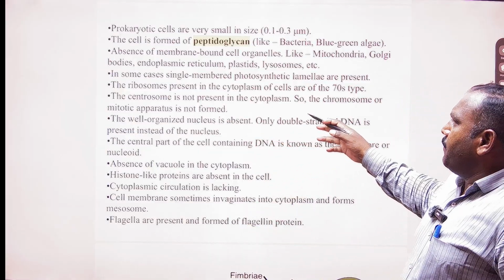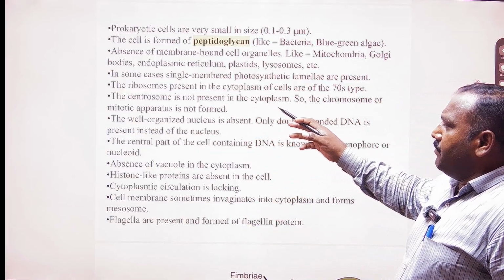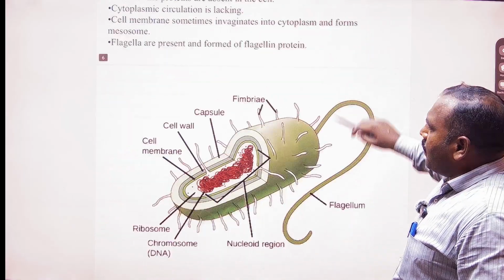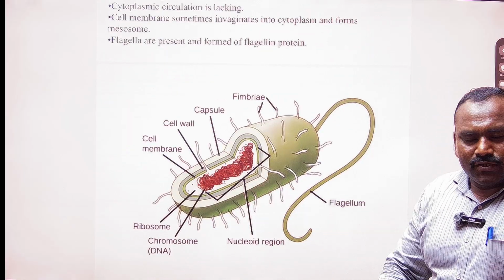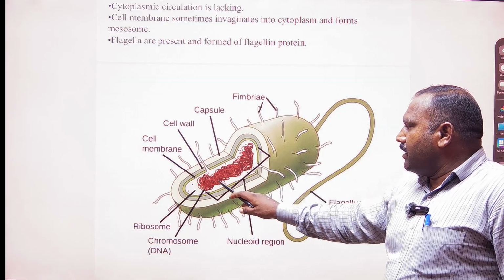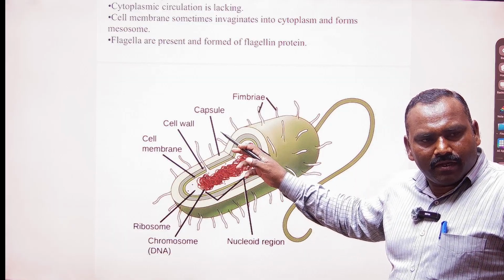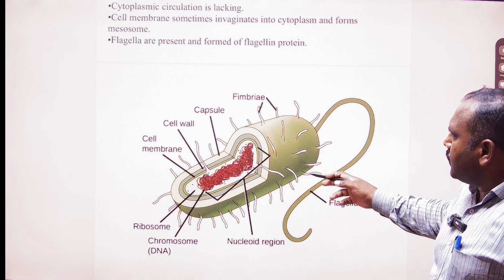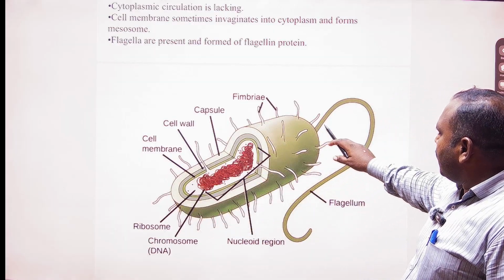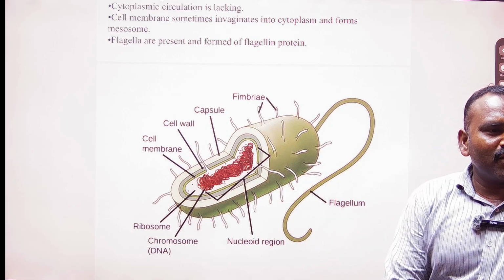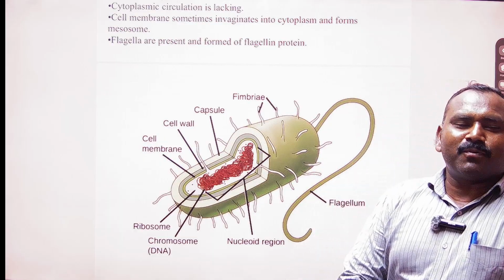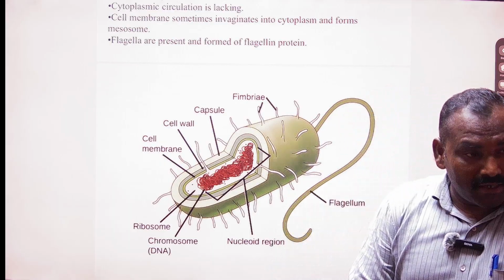Those have different characters: the absence of membrane-bound organelles. If you look at the prokaryote, this is the central portion of the cell, the bacteria, with the flagellum. This is an individual cell, and the individual cell has a flagellum. What is the function of the flagellum? The flagellum may help to migrate or move the species from place to place. That is the movement.